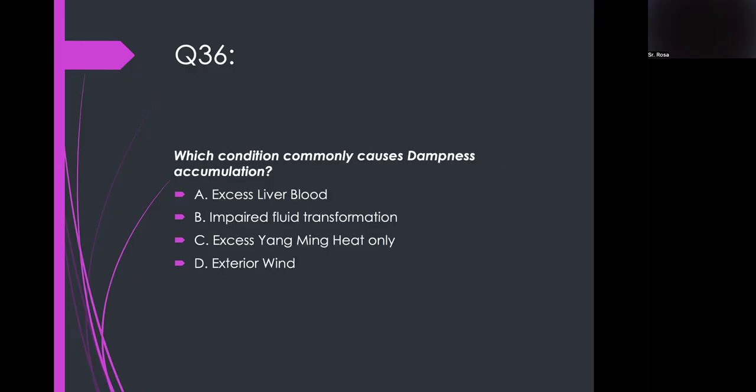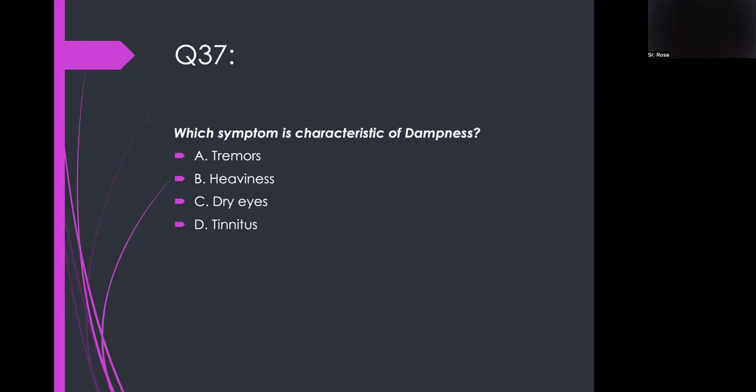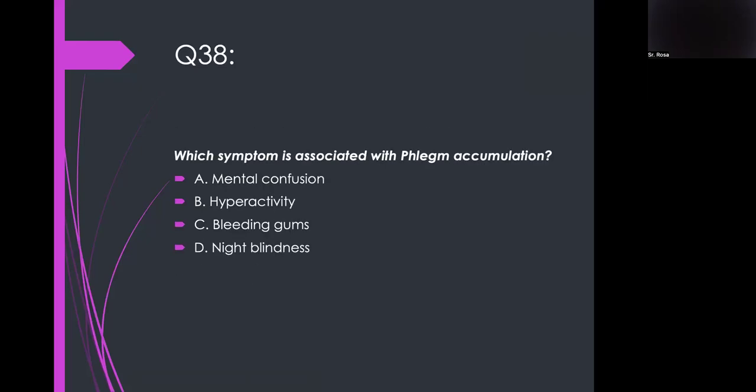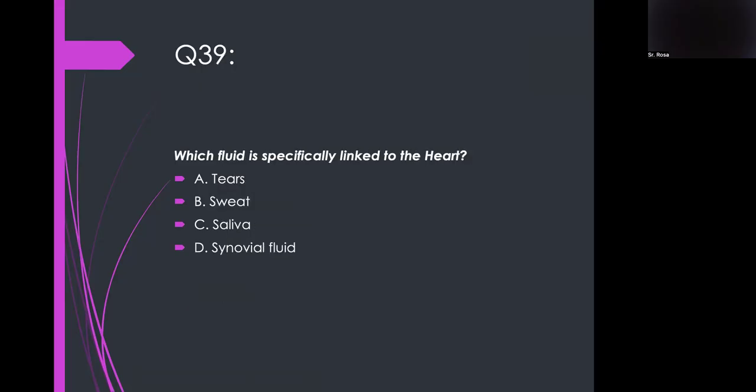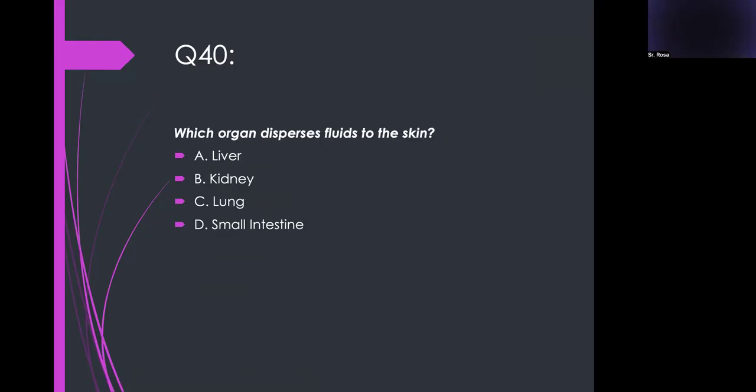Which condition commonly causes dampness accumulation? Impaired fluid transformation. Which symptom is characteristic of dampness? Heaviness. Which symptom is associated with phlegm accumulation? Mental confusion. Which fluid is specifically linked to the heart? Sweat.